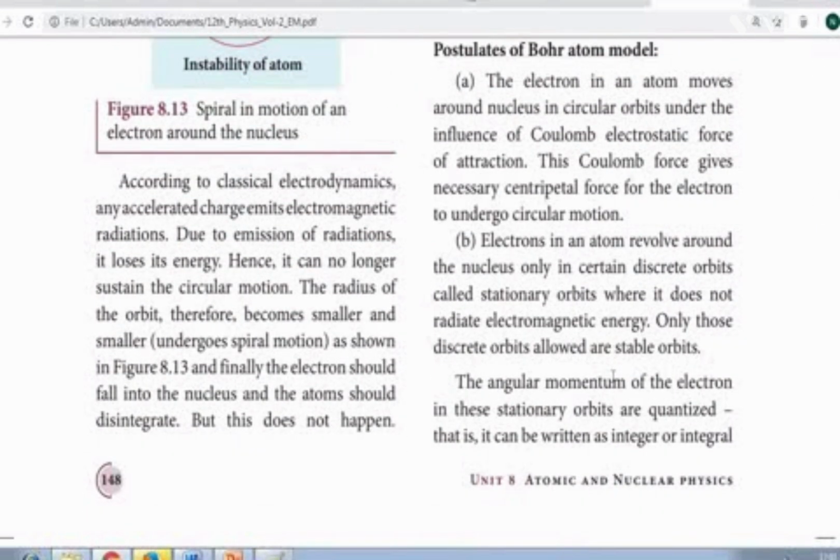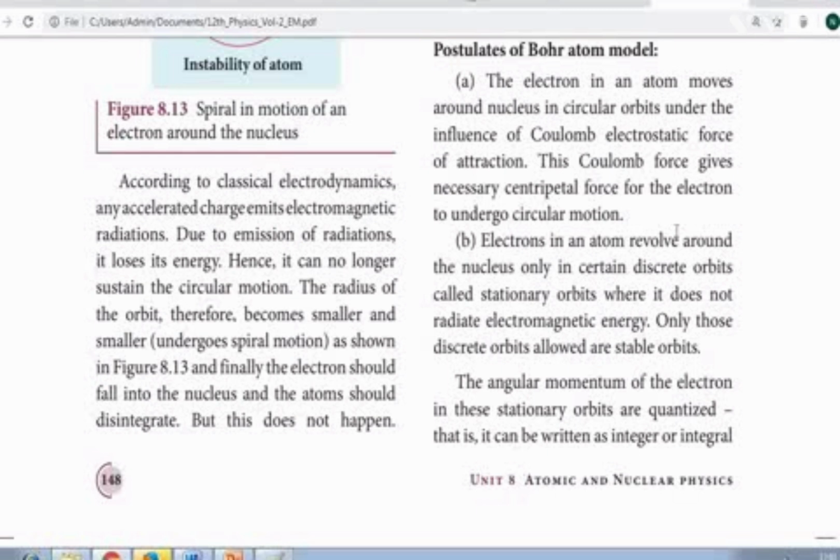After looking at the static theory and dynamic theory, electrons are not at rest. It is moving in an atom, inside that atom. That was explained by Rutherford. Bohr explained that electrons in an atom move around the nucleus in a circular orbital. So you know that if a particle is moving in a circular orbital, circular motion, definitely it has centripetal force. So the centripetal force makes the electron move in a circular motion. That's the first idea.